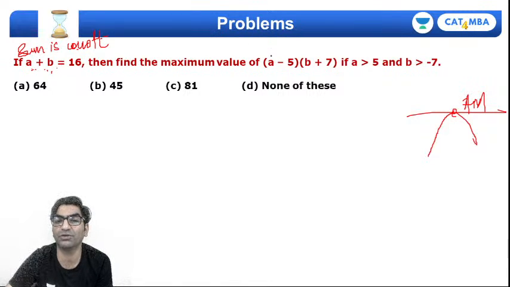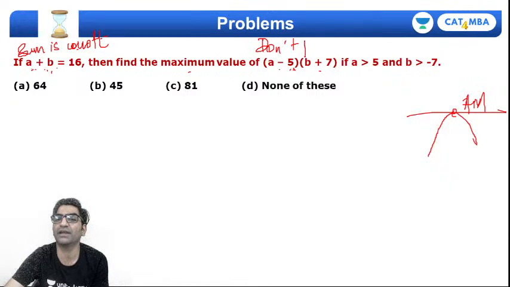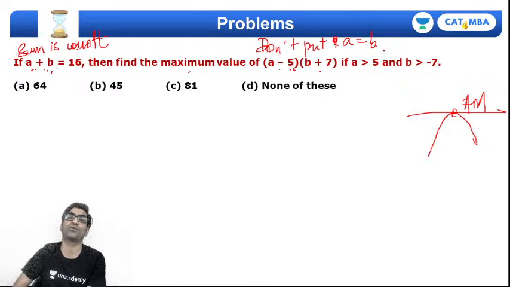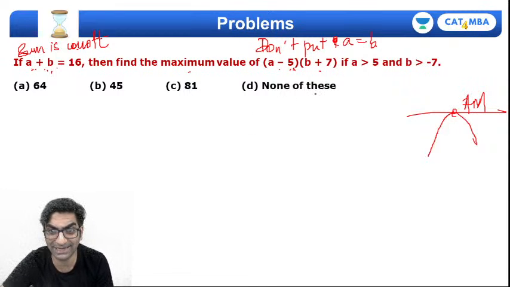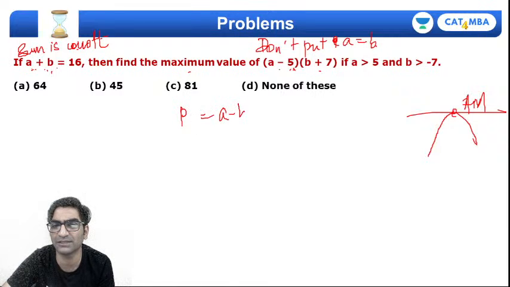Is that the product given over here? You want to maximize a product, but it's not a into b. It's actually a minus 5 into b plus 7. तो ये नहीं कर सकते हो, right? Don't put a is equal to b, right? Because you will put a is equal to b only if you were trying to maximize the product a into b, right? But that's not what you're trying to do. Instead here, you can imagine, let's say that p is equal to a minus 5 and q is equal to b plus 7, right?